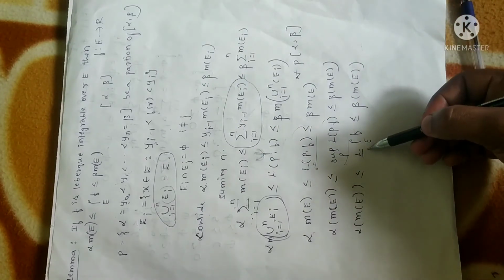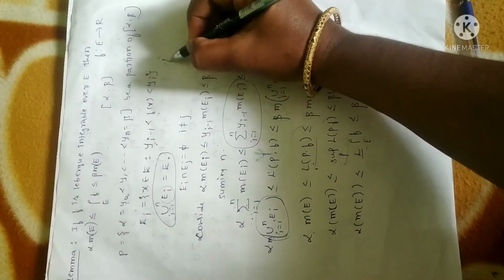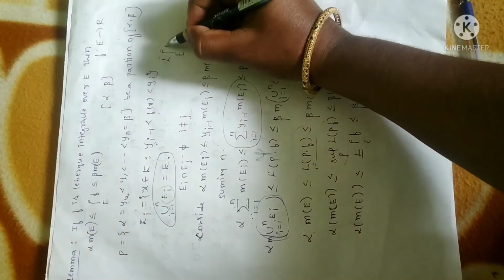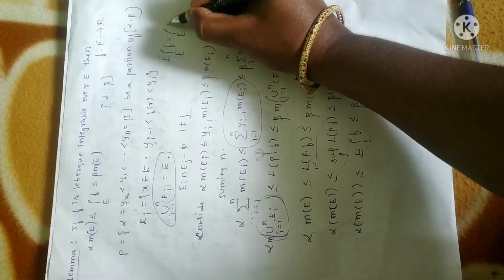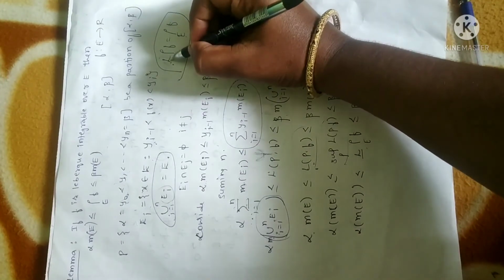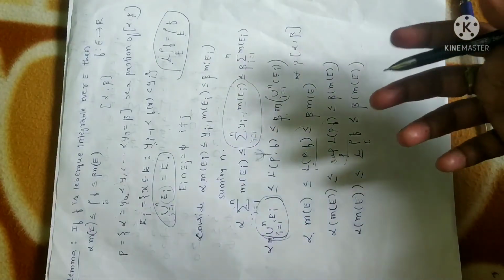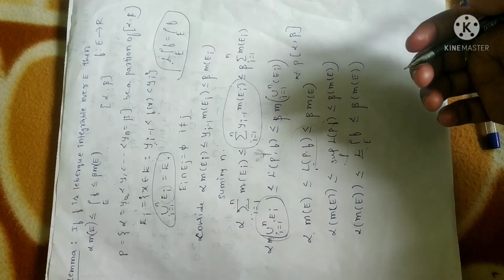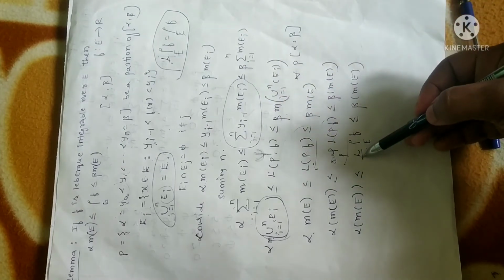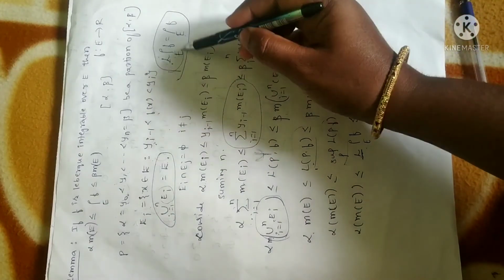Fine, we have obtained this for the lower Lebesgue integral, but what we have to prove is the generalized statement. See, remember the Lebesgue integral of f is the same as the integral over E of f, so both representations are the same. So when do we say function f is Lebesgue integrable? When the lower and upper Lebesgue integrals are one and the same. As I told you, the Lebesgue integral is a generalized form of the Riemann integral. So when we prove the lower Lebesgue integral is equal to the upper Lebesgue integral, we say the function is Lebesgue integrable.